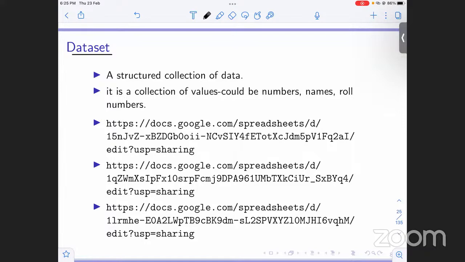Okay, the data set could be numbers, it could be names, it could be roll numbers. For example, if we are storing data in a school database, they need the number of students in this class, or the names of the students or the roll numbers. Okay.